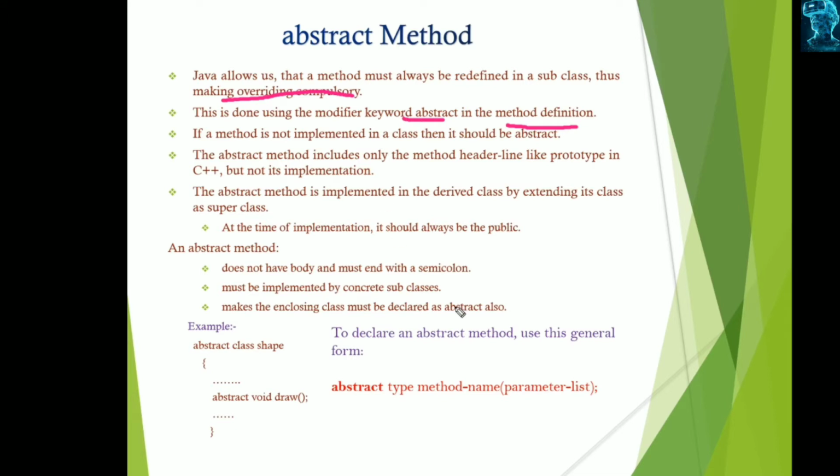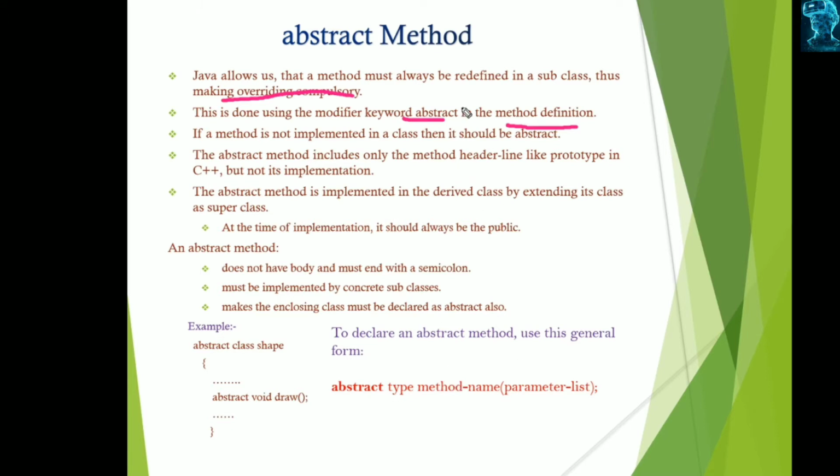This is the general form of a method: the return type, method name and parameters. If we declare the abstract modifier or keyword before it, this is called an abstract method. For example, here, abstract void draw is called an abstract method.